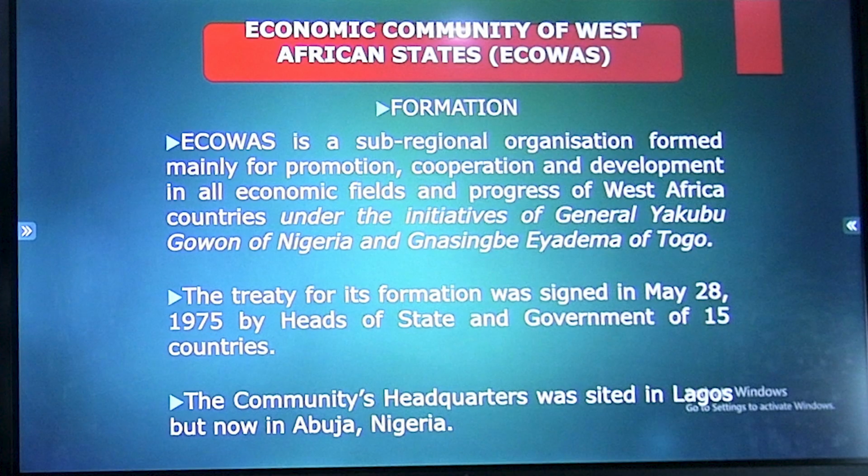General Yakubu Gowon was head of state of Nigeria. Gnassingbe Eyadema was head of state of Togo. The two of them met and agreed to call on other West African country leaders to discuss how to form an organization that will work for the progress of the economies of West African countries.